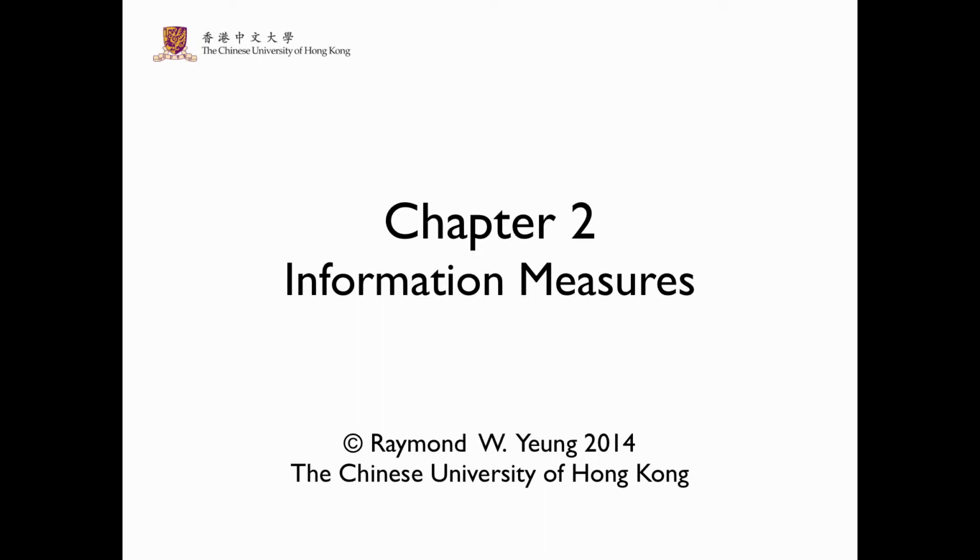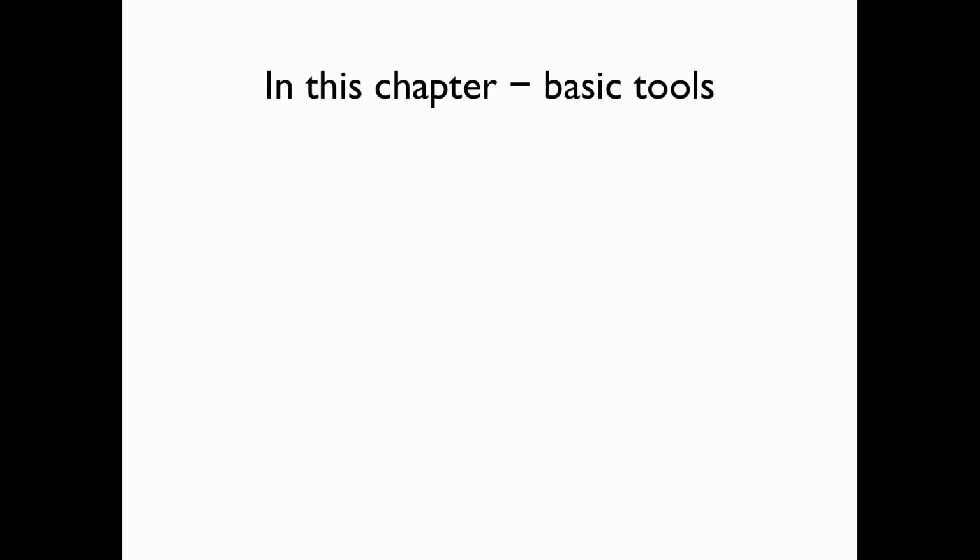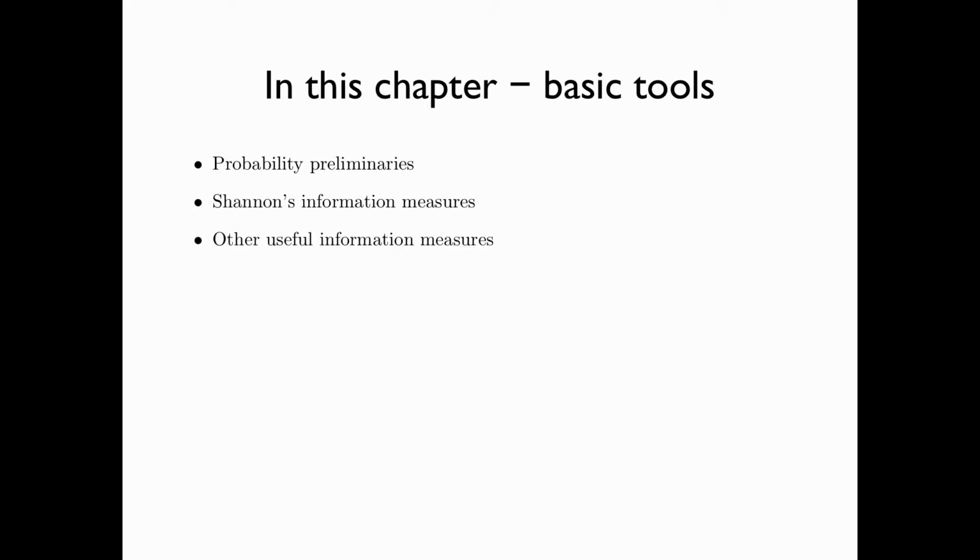Chapter 2, Information Measures. In this chapter, we are going to learn some basic tools in information theory. First, we will talk about some basic concepts in probability. We will then introduce Shannon's information measures and prove some of their properties. Then we'll talk about some other useful information measures. And then we'll talk about some useful identities and inequalities in information theory.